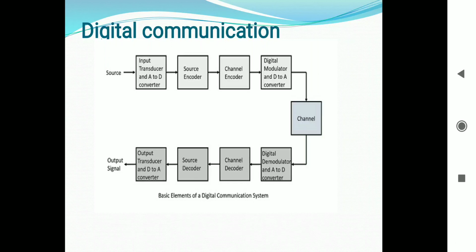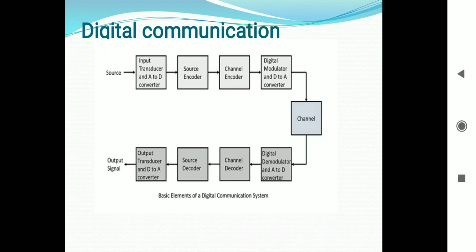Next block is the channel encoder. The channel encoder does the coding for error correction. During the transmission of the signal, due to the noise in the channel, the signal may get altered, and hence to avoid this, the channel encoder adds some redundant bits to the transmitted data. These are the error correcting bits.